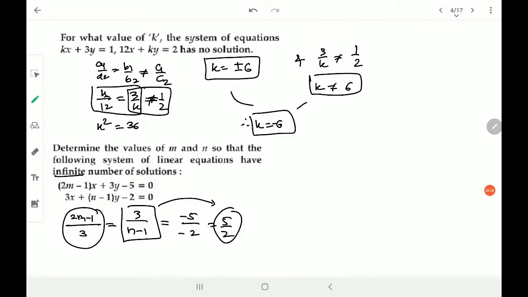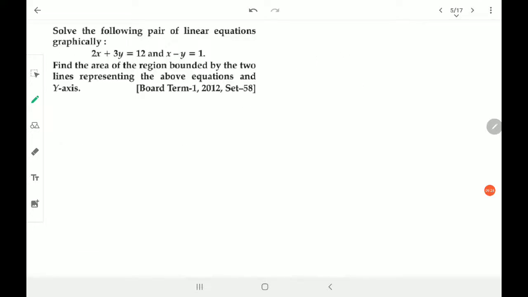That's very simple. Sometimes in this particular mode, you might get two equations in m and n. You have to solve that using our regular methods of linear equations. That's it. So you got the condition for linear equations in two variables, or maybe the application of the conditions of consistency and inconsistency. I hope it is clear.